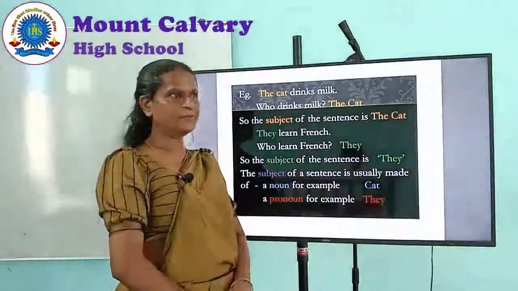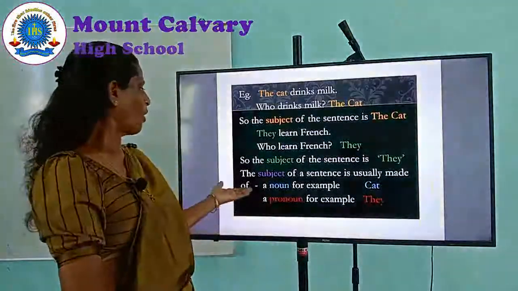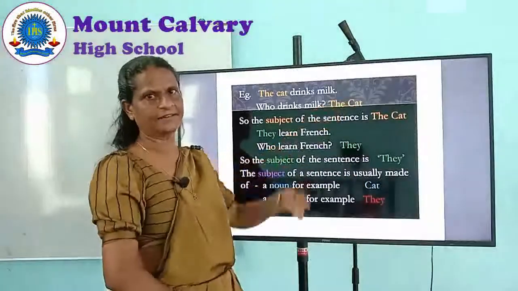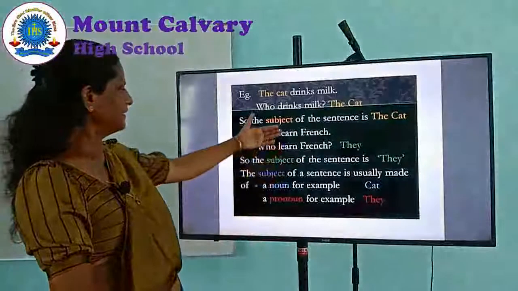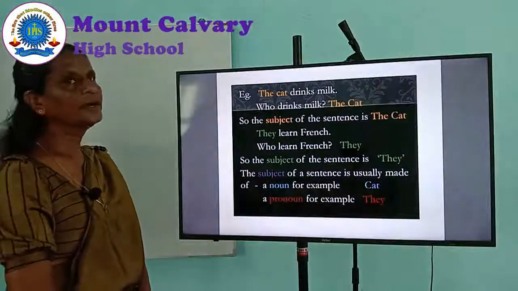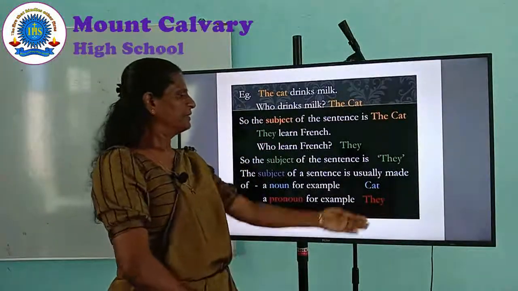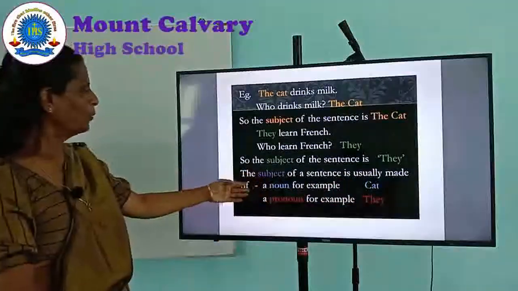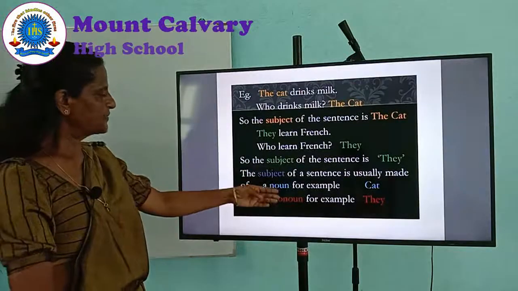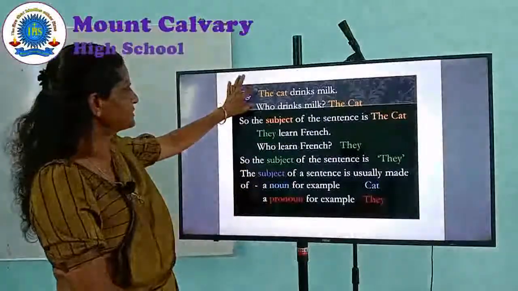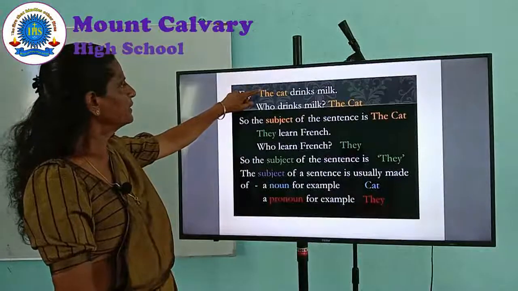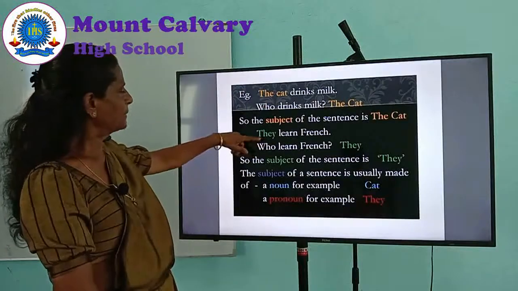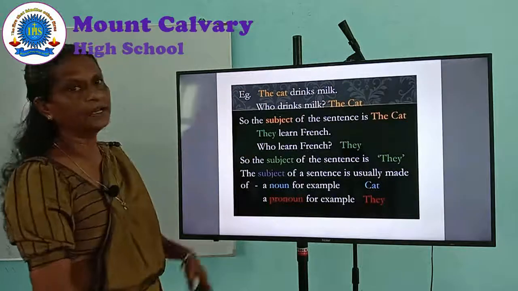Usually, the subject can be made of a noun. For example, here the cat. Cat is the noun. The second example, a pronoun, they. So, the subject can be found as a noun as well as a pronoun.